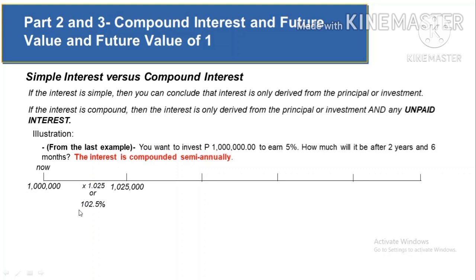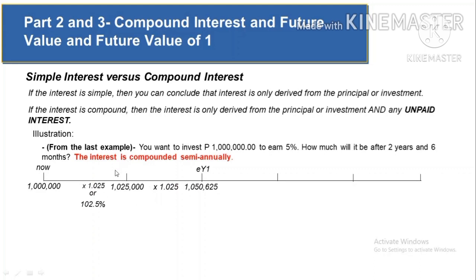So where did the 2.5% come from? It is from the 5%. But then again, this 5% pertains to the annual rate, and we are just considering 6 months, so we're gonna use the 2.5%. So beware of the compounding schedules mentioned in the problem because it will affect the computation. In the succeeding years, it will follow the same pattern.